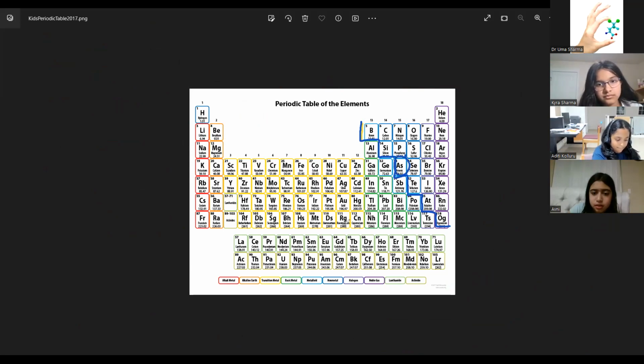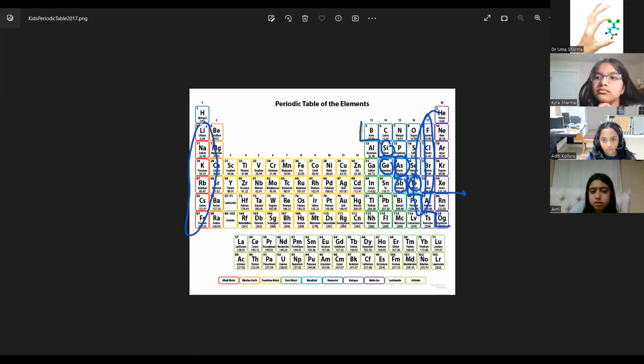No. The elements which are closer to this line have both the characters. They are metals as well as non-metals. But as you keep going more and more to the right, the non-metallic character increases and metallic character decreases. So the extremely right side of the periodic table, like this family, is completely non-metal. The extremely left side of the periodic table, this family, is completely metals, strongly metals.